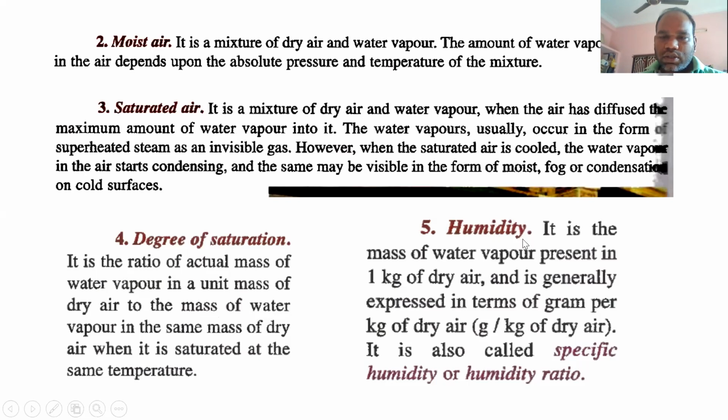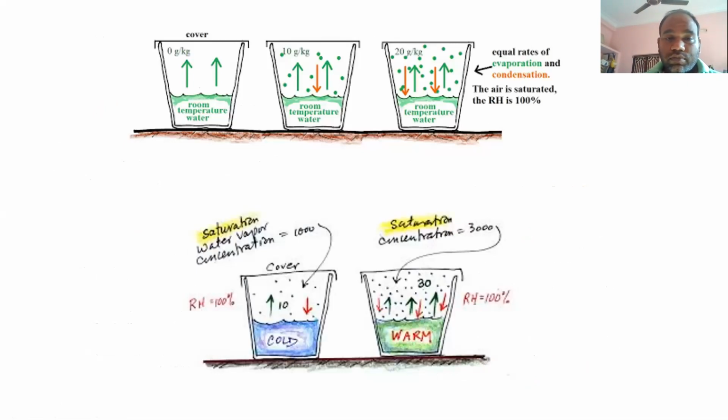So another term which is specified to specify the condition of moist air is the humidity or humidity ratio, we say. It is the mass of water vapor present per kg of dry air. Mass of water vapor present per kg of dry air, so this is called humidity or humidity ratio.